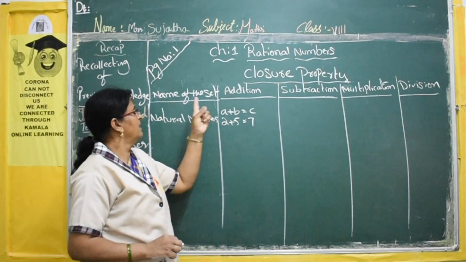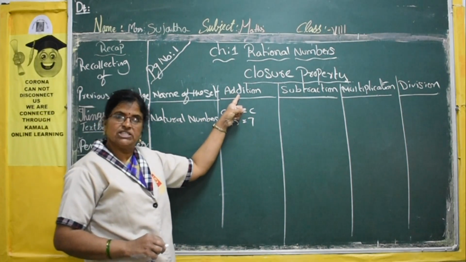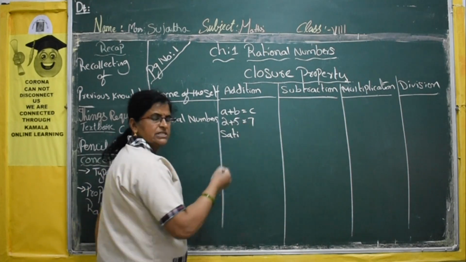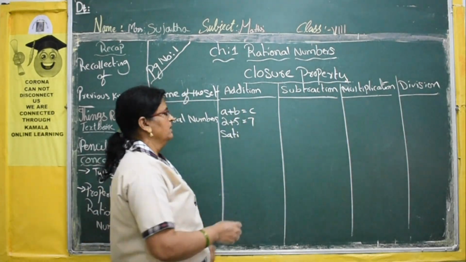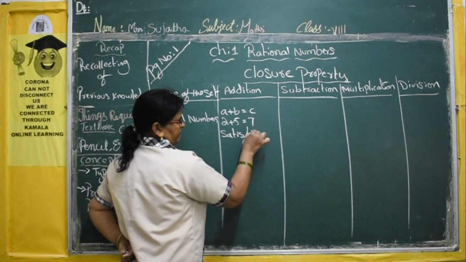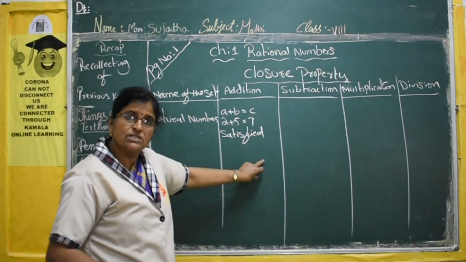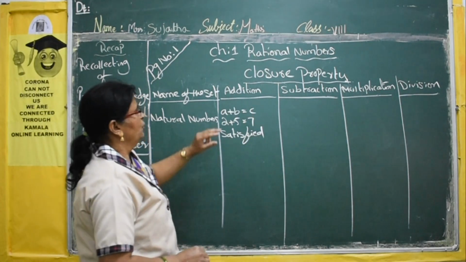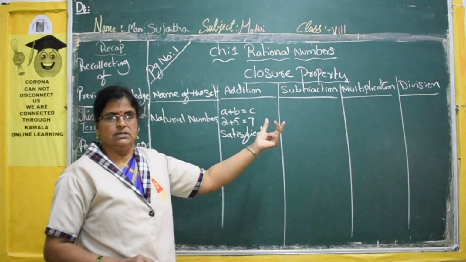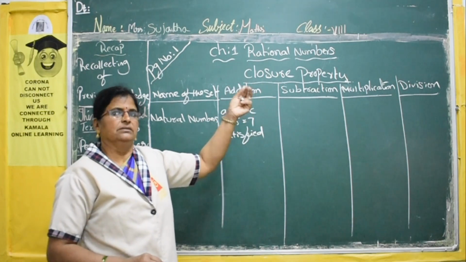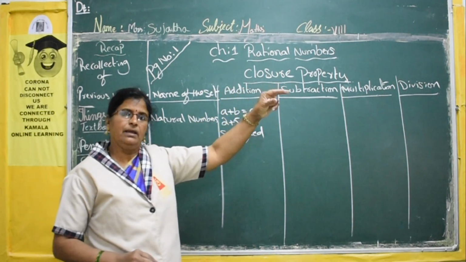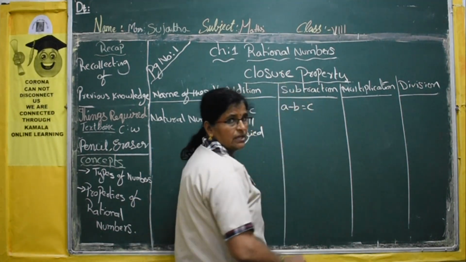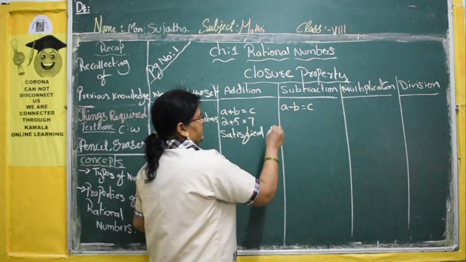Then it satisfies the closure property under addition. So, satisfied, you have to write. Otherwise, you can write it is closed under addition. Now, come to the subtraction. If you subtract any two natural numbers, the answer should become a natural number. That is, A minus B is equal to C. Okay, we'll take one example and we'll see.